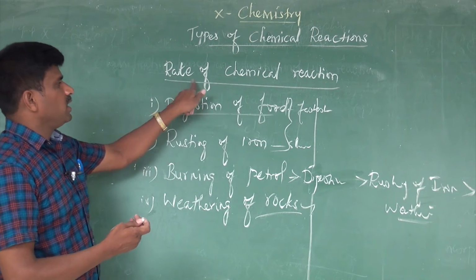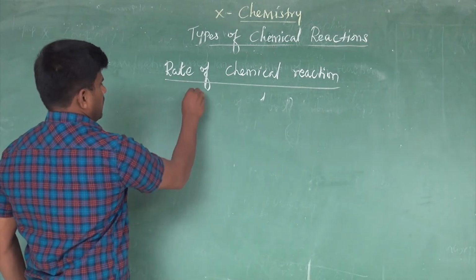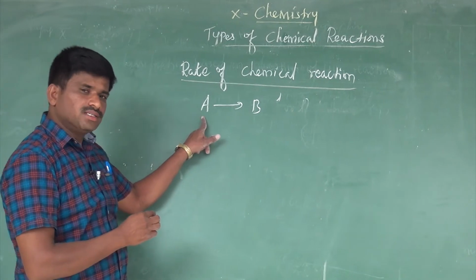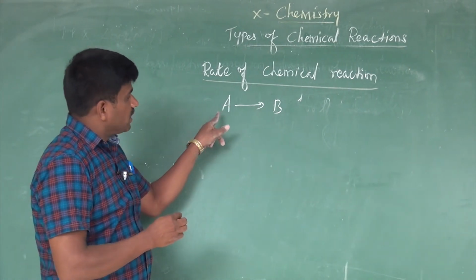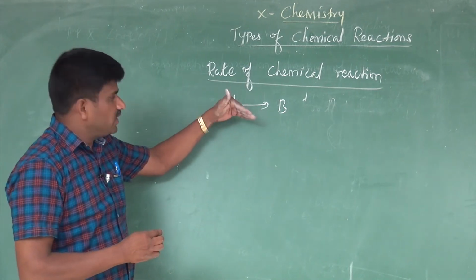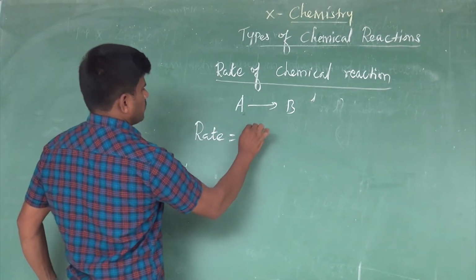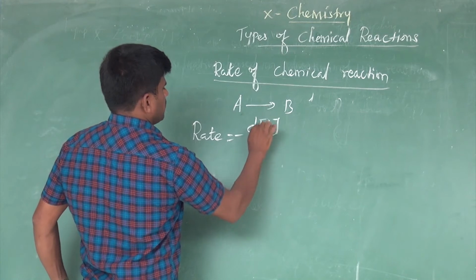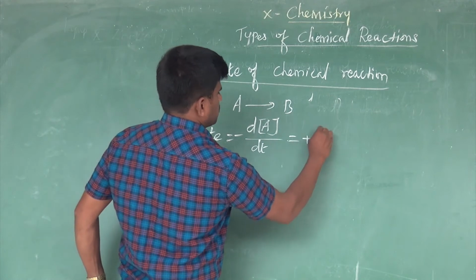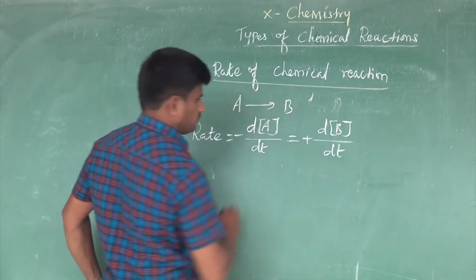We go to the topic rate of chemical reaction. Let us consider a simple reaction, A gives B. Here in this reaction, A is the reactant, B is the product. When A reacts, it forms B. Let's write the rate for the reaction. Rate is equal to minus d[A] by dt, which is equal to plus d[B] by dt.